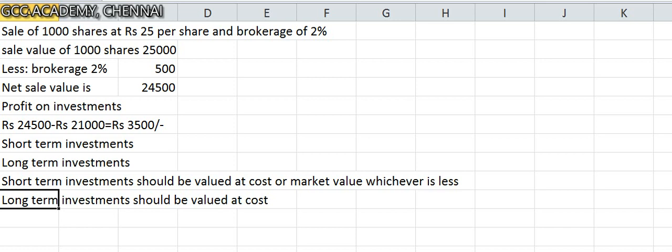Now, with respect to investment accounts, we are going to do some problems on how to account for shares, how to account for debentures, and what are the various formats you should adopt for accounting for investments. Let us go one by one. We'll take up an interesting problem now with respect to shares in a company, and then we'll go to aspects of debentures and other investments. So investments in shares, investment in debentures, etc. Clear? Let us take a problem about shares first of all. Then we'll go to debentures. Clear? Good.